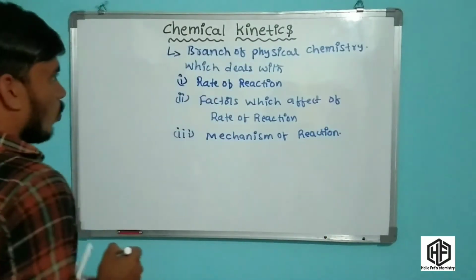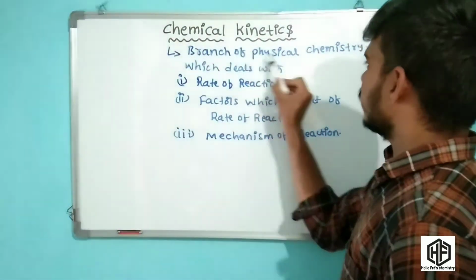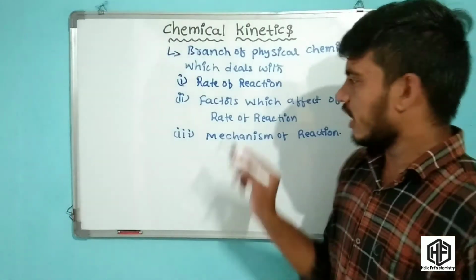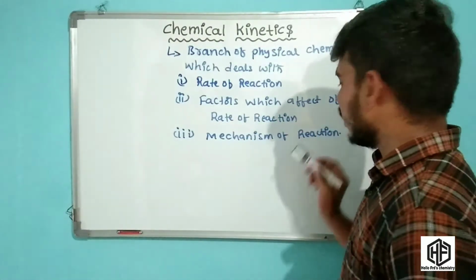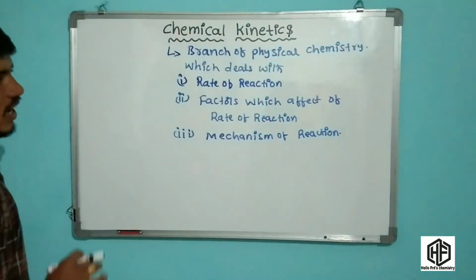Okay, friends, so chemical kinetics is a branch of physical chemistry which deals with rate of reaction, factors which affect rate of reaction, and mechanism of reaction.